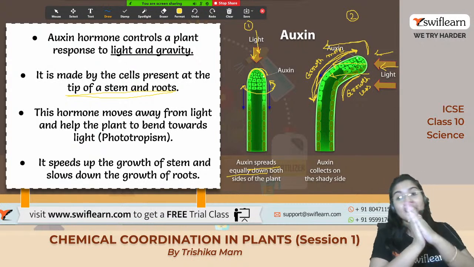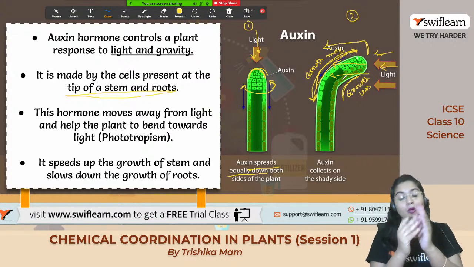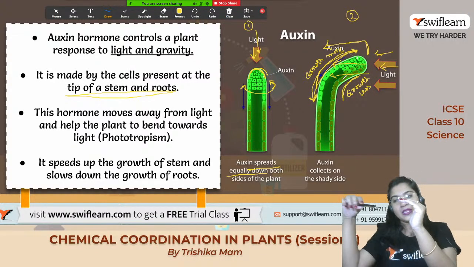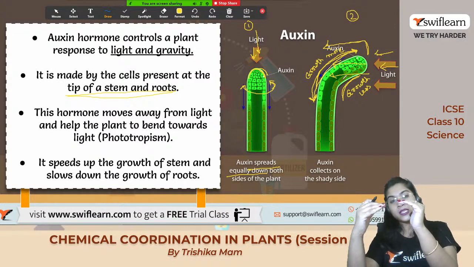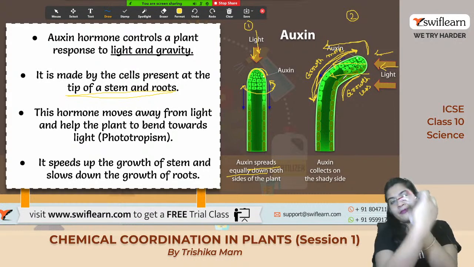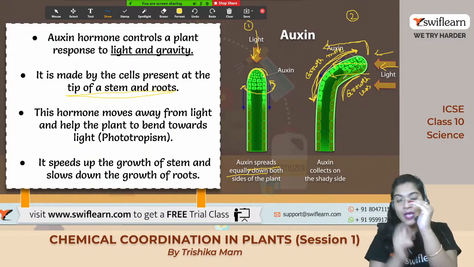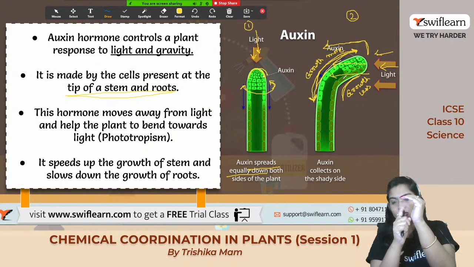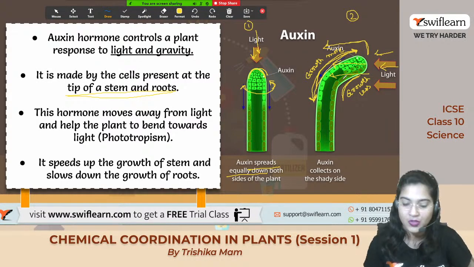Okay? Bending of the root, bending of the shoot, and how will the stem be? Because it is bending like this, meaning if light comes from this side, it will bend like this because the auxin hormone will run away from there. It will go away from the light and come to this side, and the growth and development of the cells in this region will be more, and the growth and development in this region will be less due to the absence or lesser presence of auxin.